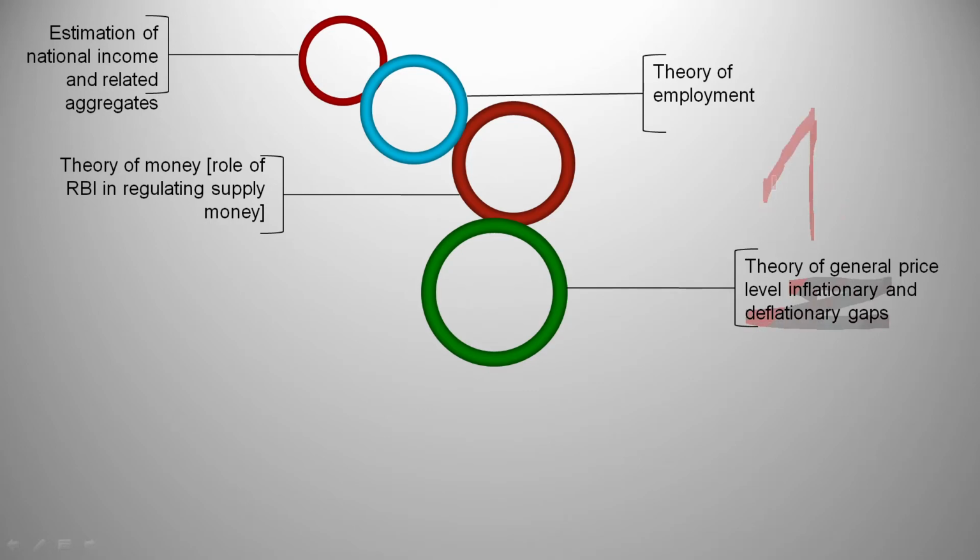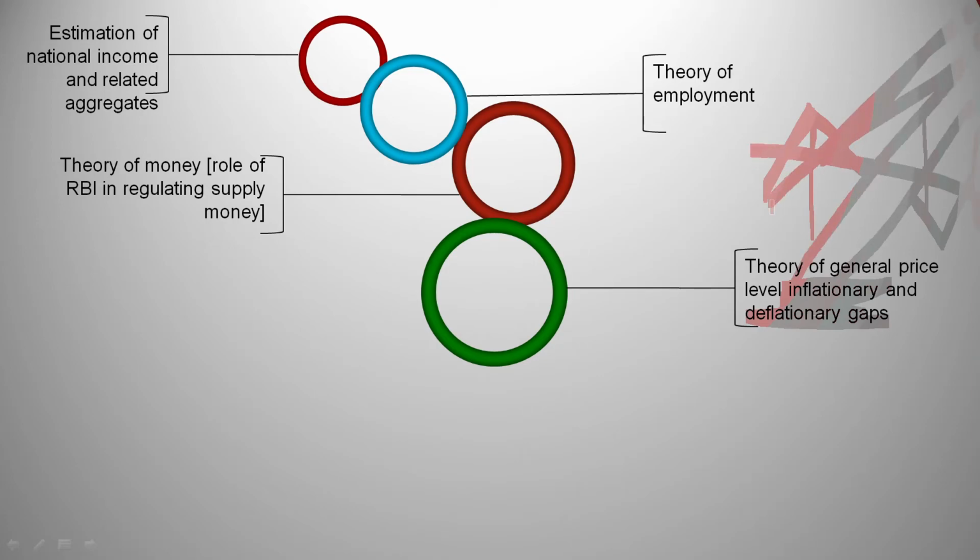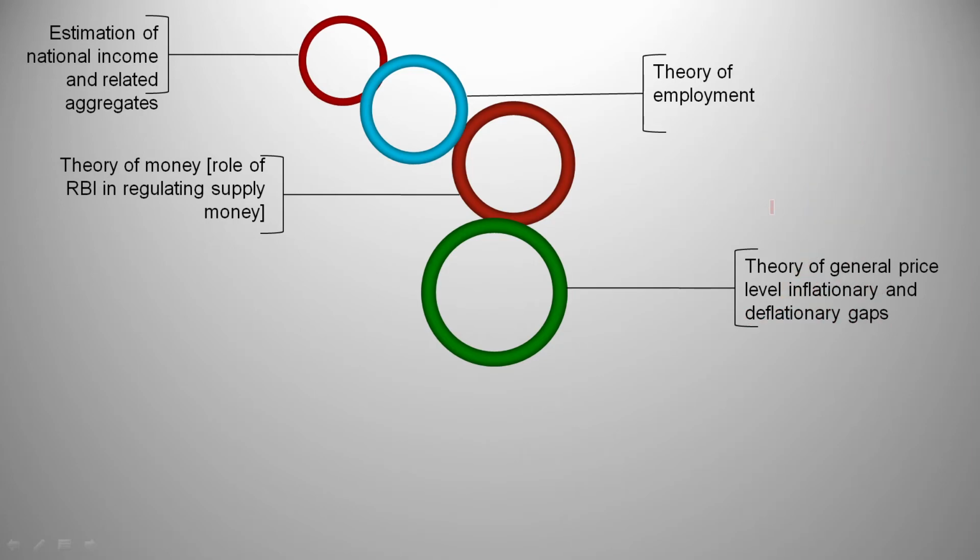Inflation is when things are very costly, and deflation is when things are very cheap. When things are very costly, people will not be able to afford to buy them, and people will get into depression. And when things are very cheap, then producers are going to get into depression. So both of these are wrong, and there should be a balance and equilibrium in the economy. That is what we are going to study in the theory of general price level.